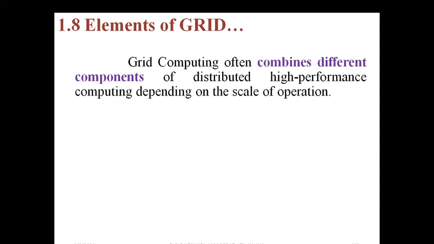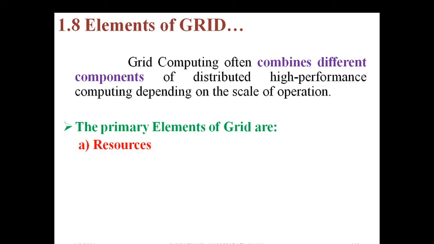That's a big question. See, grid computing often combines different components of distributed high performance computing, depending on the scale of operation. Then what are those? We have a total of 6 elements. First, resources: all memory, hardware, connectivity, processor. Next, the grid portal: how can you communicate? There should be connectivity. For example, we have browsers like Google, Gmail, so that we are able to communicate with some people. Without this, can we communicate? No. For example, you have an IP address and internet connectivity, but what is the use without any browsers or websites? This can be called a portal.